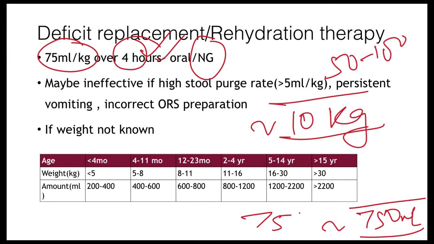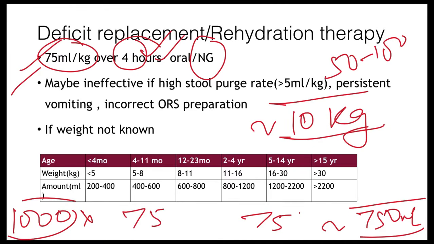This is on top of the Holliday-Segar formula that we have already calculated. So for a 10 kg child, the daily fluid requirement is going to be 1000 ml, because I multiplied 10 with 100 as far as the Holliday-Segar formula is concerned. But we have to replenish the fluid deficit that has already been going on at 75 ml per kg.